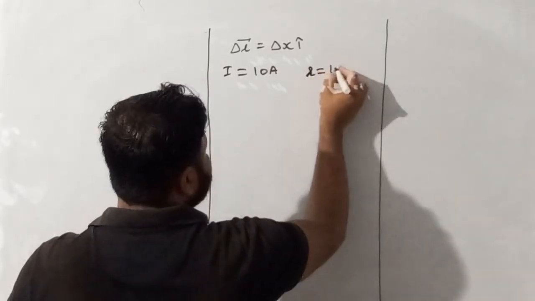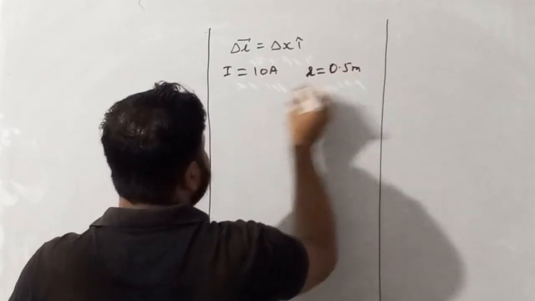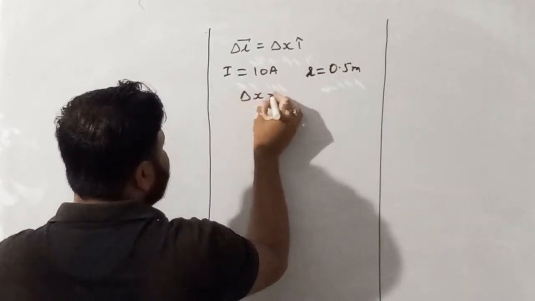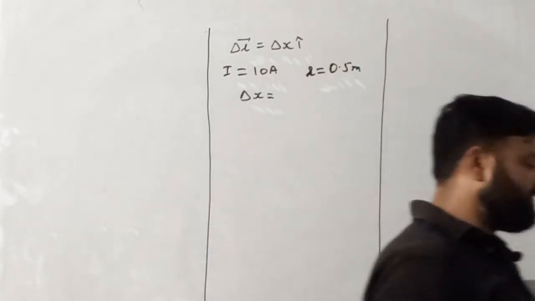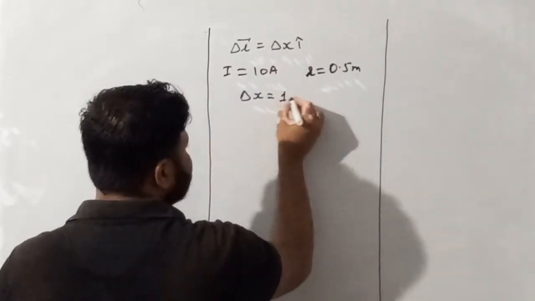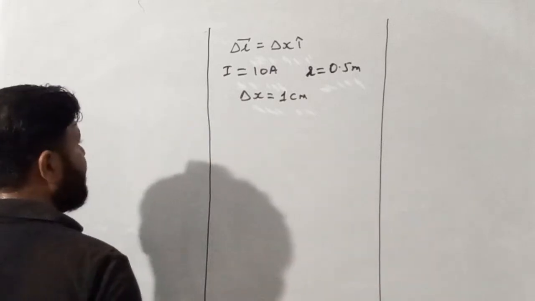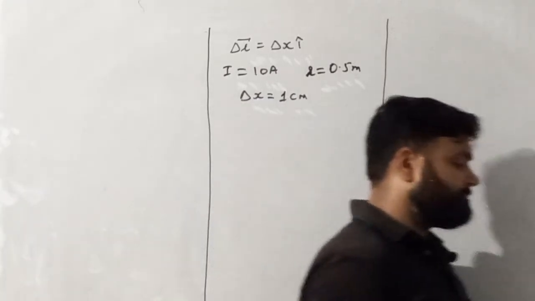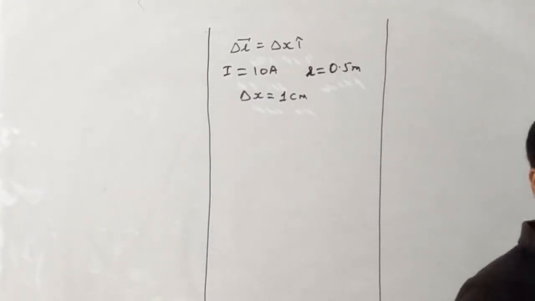So the value of r is given, it is 0.5 meter, and the value of delta x is also given, my dear student. The value of delta x is 1 centimeter. They are saying we have an element delta L vector equal to delta x i cap, which is placed at the origin, and that element carries a current of 10 ampere. What is the magnetic field on the y-axis at a distance of 0.5 meter?